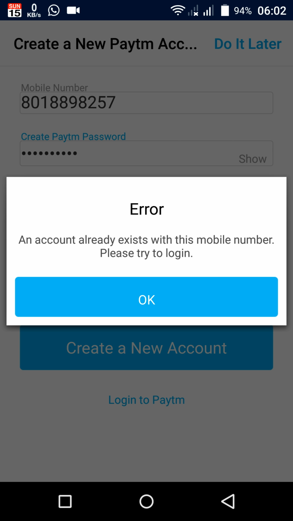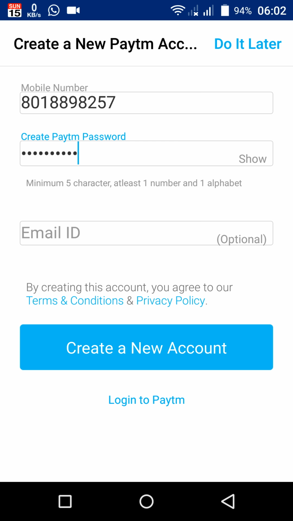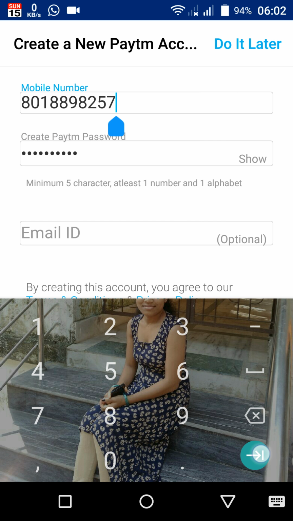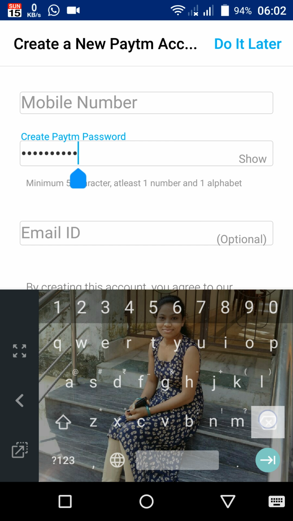Here an error is showing that an account already exists with this mobile number. Please try to log in. I have a paytm account on this number. Okay, but you can follow this step. You can follow this step and create a new account.